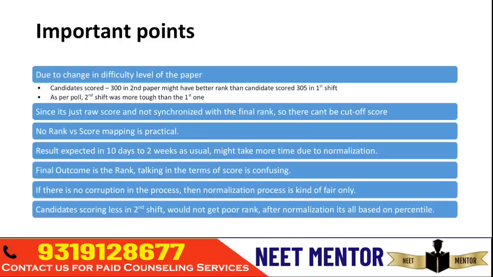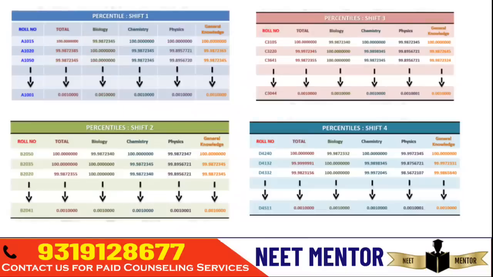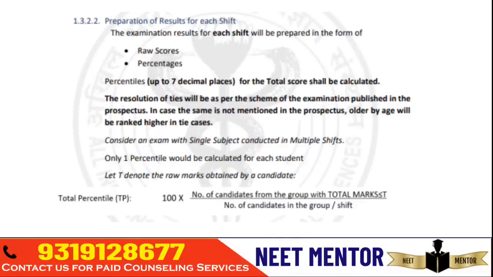We can't have the cutoff marks this year. In the scorecard you might be able to see your raw score, and then maybe percentage, and then percentile, and then your final rank. So there is no cutoff like, for SC this is the cutoff, for general this is the cutoff score. It's not possible this year. So that's what I wanted to say. Hope this video is useful, and you are able to relate to how the result will be calculated this year and how the normalization works.